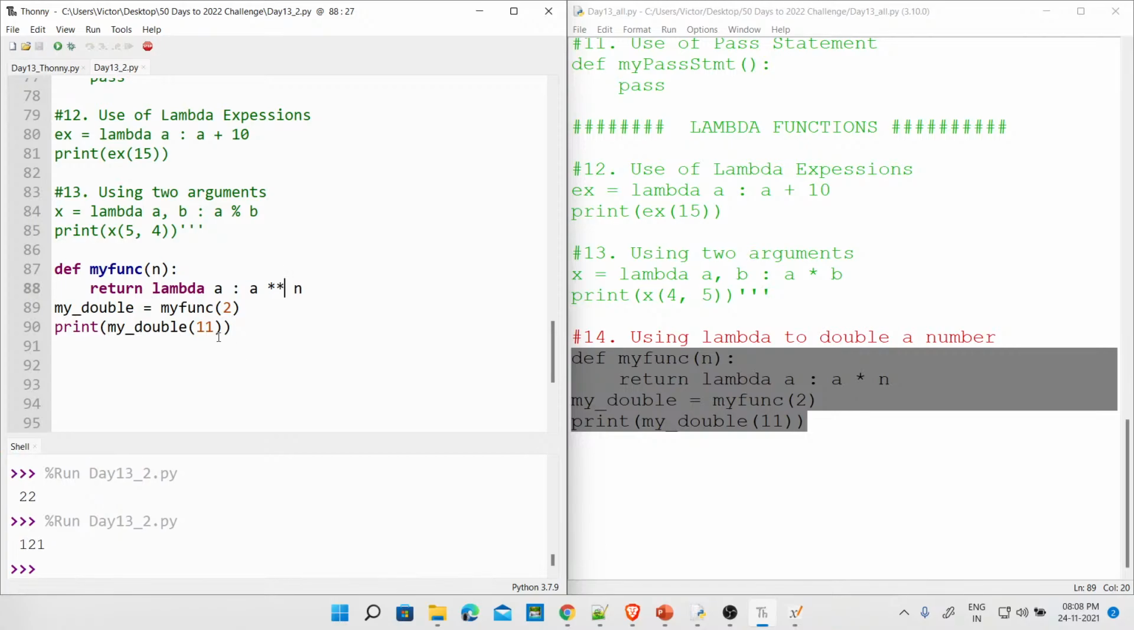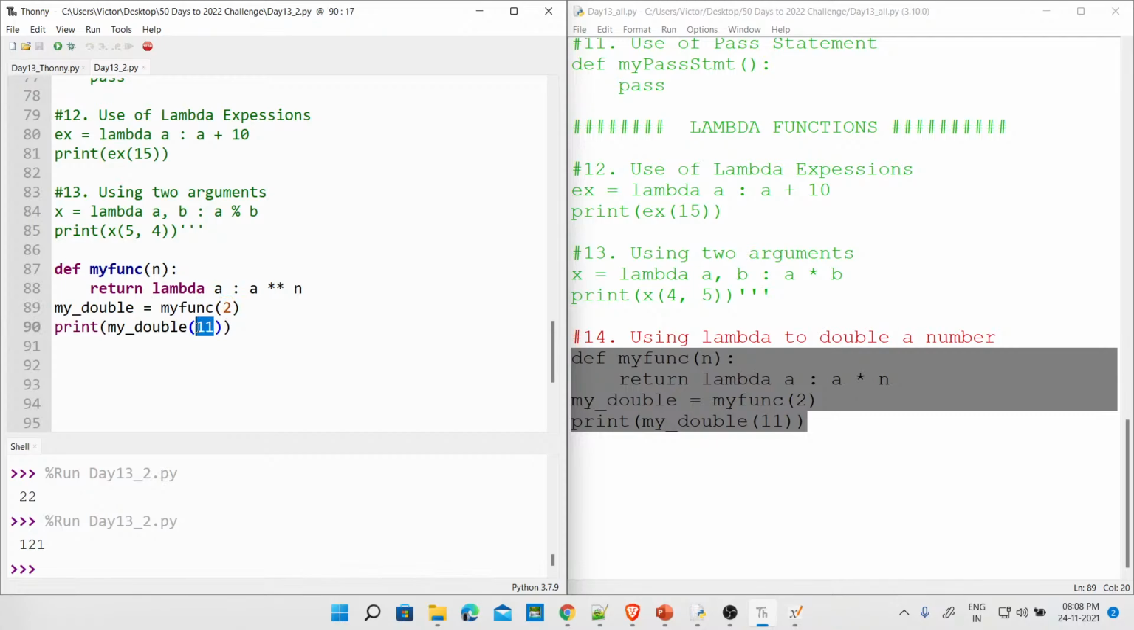Nobody is listening. I said the value of a is what? 11. The value of n is 2. So if you swap it, if you think you want to do 2 raised to power 11, then only you are going to get 2048. But we are doing 11 raised to power 2.